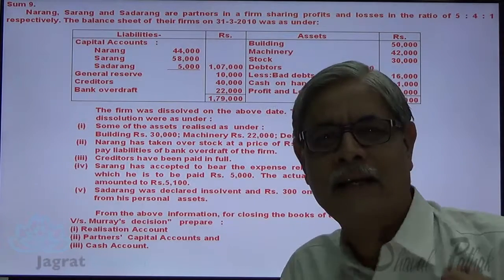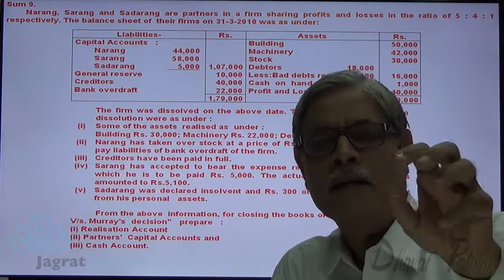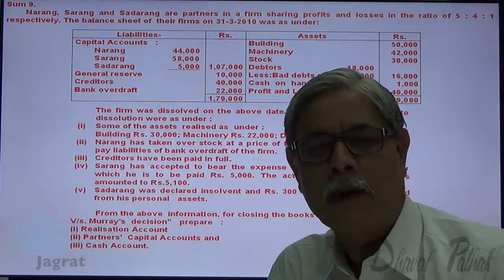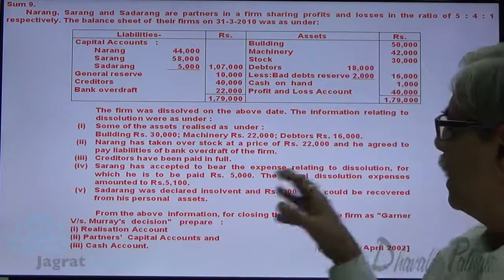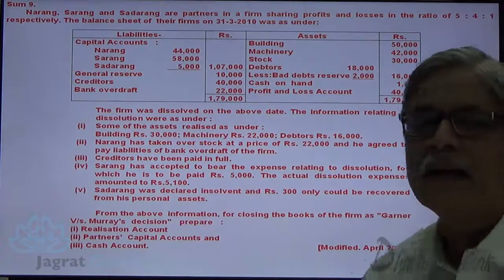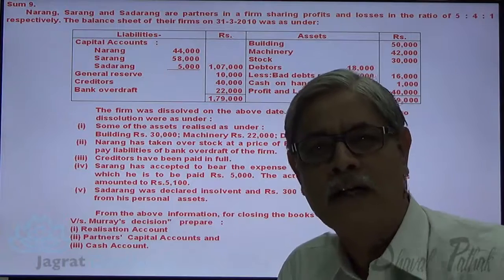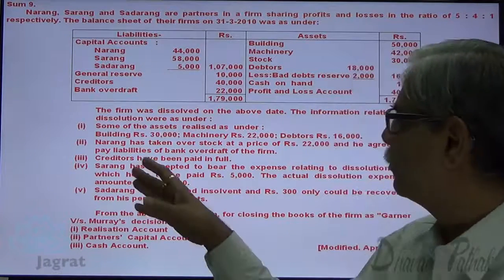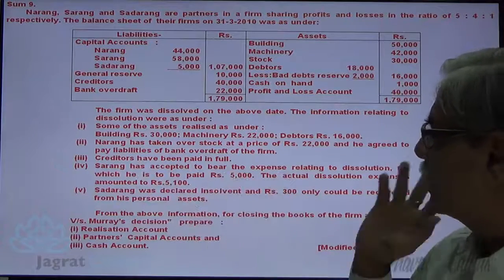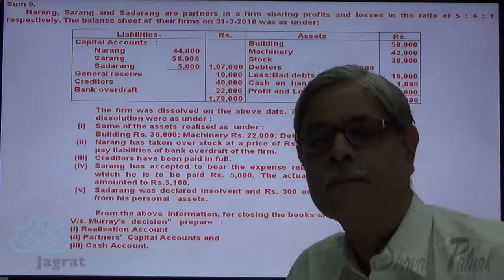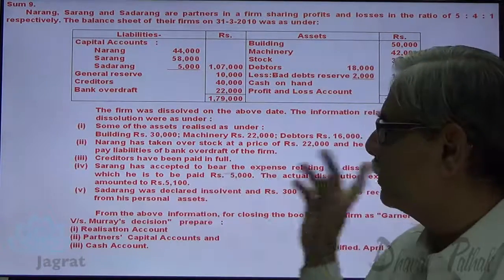Now the firm has agreed to pay rupees 5,000 for dissolution work. Then the partner will be paid that much amount. The additional 5,100 paid by the partner who has committed to bear the expenses, he will bear the additional expenses. So no entry is to be recorded for 5,100. The only entry that we are going to write is for the amount granted to a partner, 5,000. So Sarang is granted 5,000 rupees for dissolution expenses. Journal entry for that is realization account debit, Sarang capital account credit.